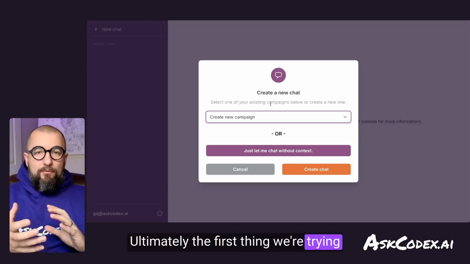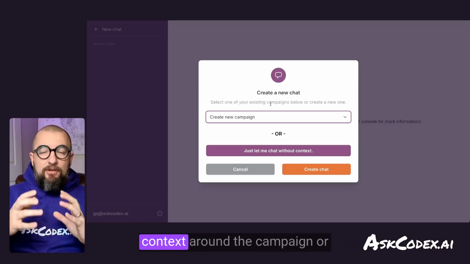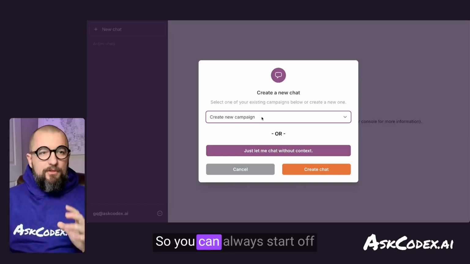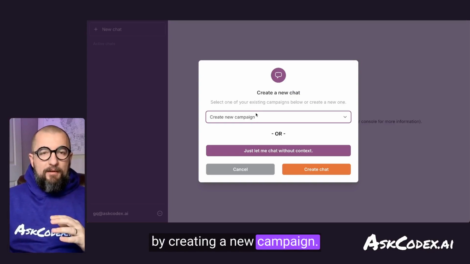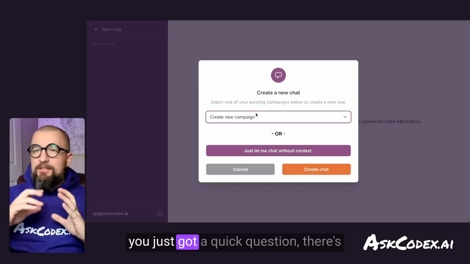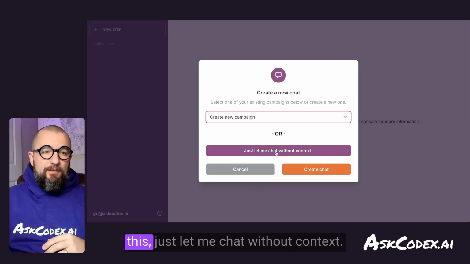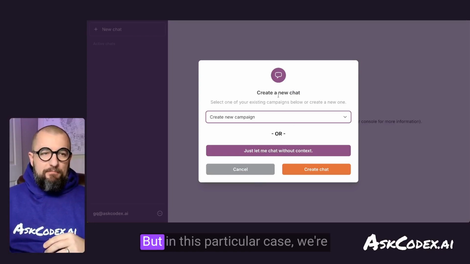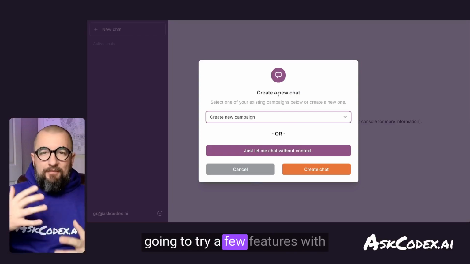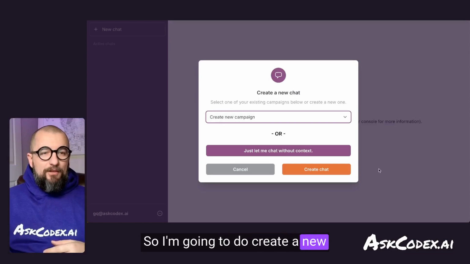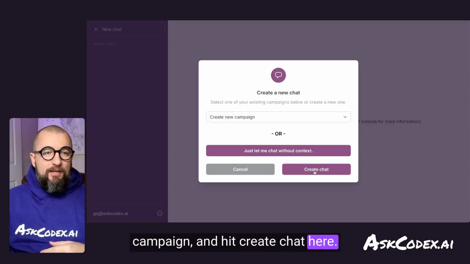Ultimately, the first thing we're trying to do here is catch context around the campaign or the character that you're running. So you can always start off by creating a new campaign. But if you don't have time for that, you just got a quick question, there's something you're wanting to do really quickly, you can always just click on this, just let me chat without context. But in this particular case, we're going to try a few features with Codex and see how it works out. So I'm going to do create a new campaign and hit create chat here.